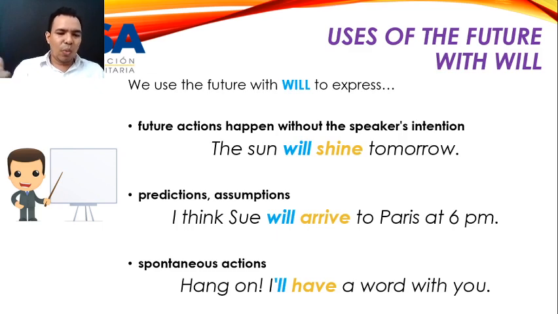You have to use will. For example, hang on, I'll have a word with you. It wasn't a plan. You haven't decided it before. You just saw that person and decided in that moment. When you have an immediate decision, in that moment you have to use will.